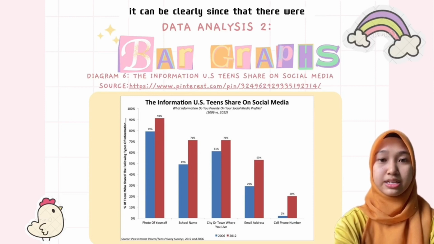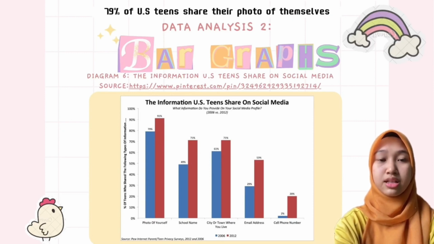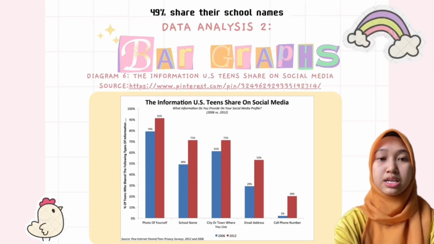It can be clearly seen that 79% of US teens shared photos of themselves, 49% shared their school names, 61% shared the city or town they live in, 29% shared their email, and 2% shared their cell phone number on social media in 2006.